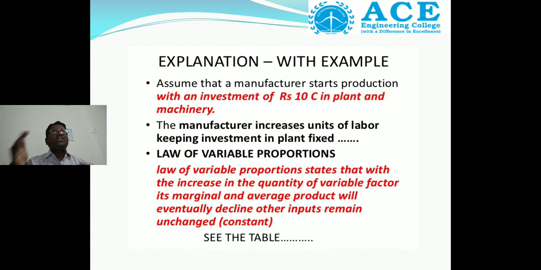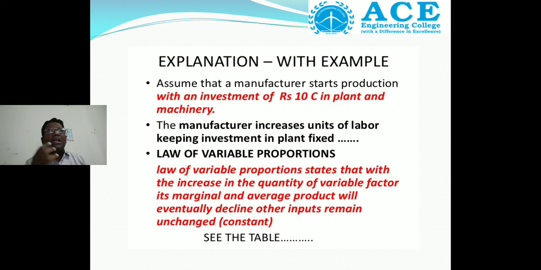That means first he recruited one laborer, then gradually a second laborer, a third laborer. The units of laborers increase while the investment in plant is fixed. Then what is the impact on the output? So with this example, what we are learning?